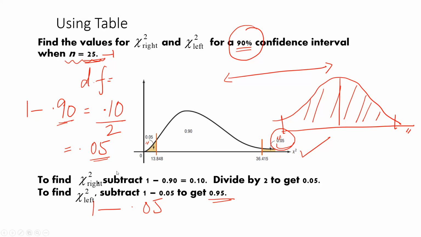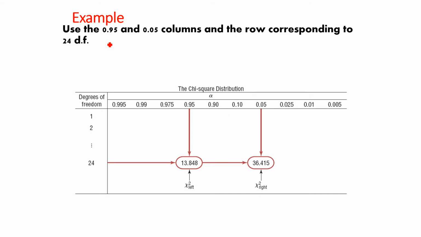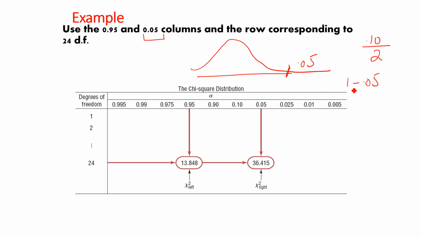I will show you, okay? Here, this is our table. Use the 0.95, because in the last slide, it was like this, right? Skewness. So here we have 0.05 for the right side. This table has two parts. First here, if 0.10 is the critical region, divided by 2, which is 0.05, 0.05, 0.01, 0.005 here, and 1 minus 0.05, whatever is remaining, you have to see here, right?